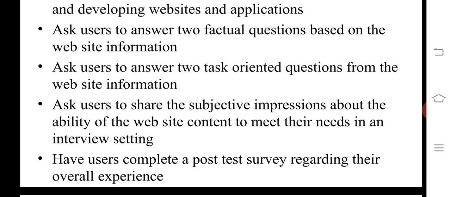And ask the user to share subjective impressions about the ability of the website content to meet their needs in the interview setting.